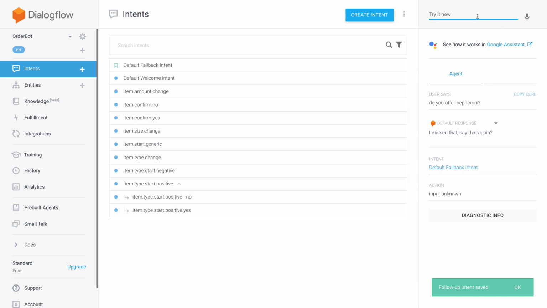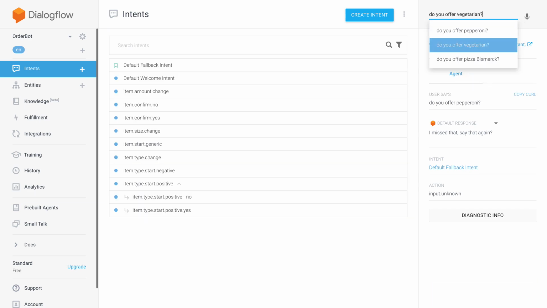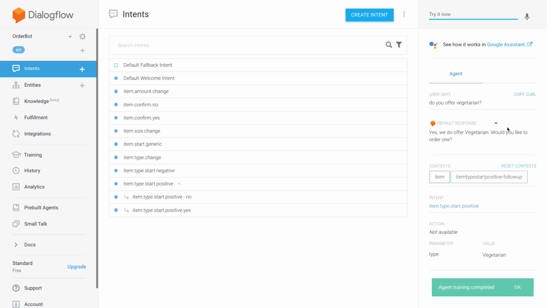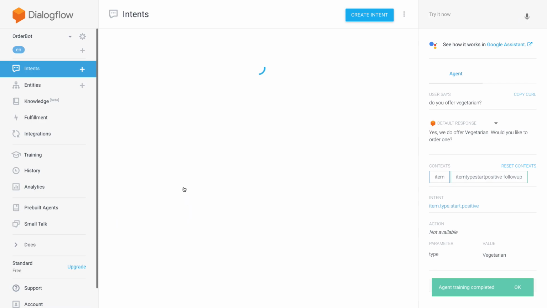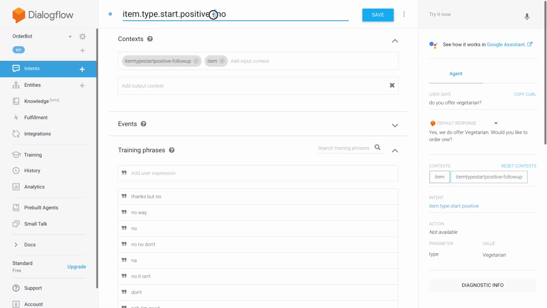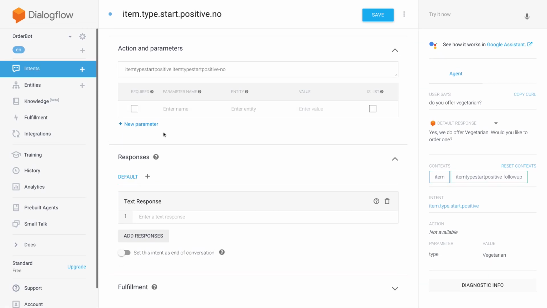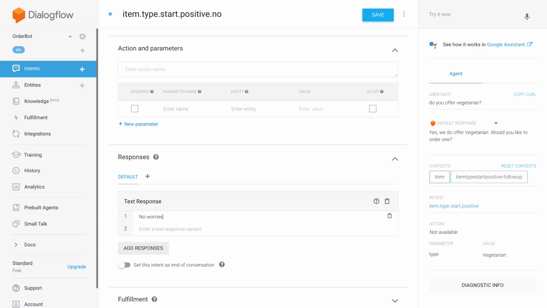If the person asks, do you offer vegetarian? Would you like to order one? And then the user says no. We need to also deal with that case. There will be no output context because the conversation is going to be set back to the normal default state. So we don't need any parameter either. So we're just going to say no worries.